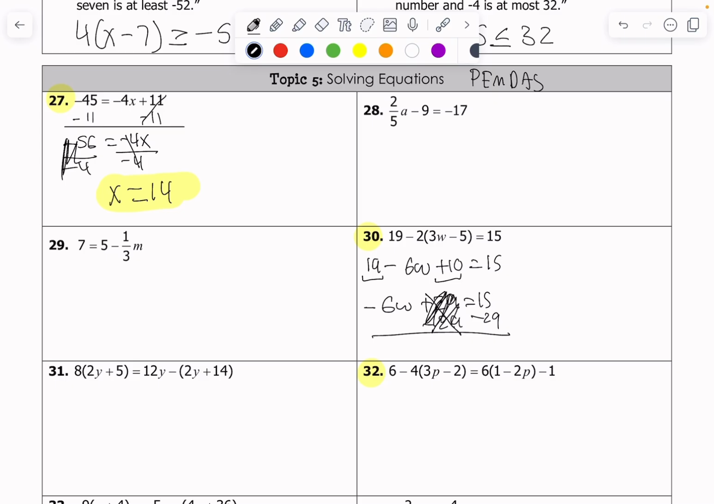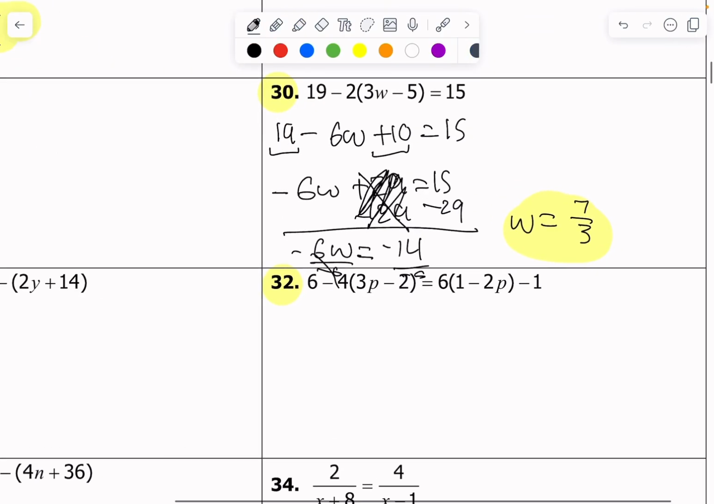See you later. I'm left with negative 6w is equal to a negative 14, I believe. Let's divide both sides by negative 6. And I should be left with w is equal to negative 14 over negative 6, which becomes a positive 14 over 6. Divide both by 2, I should get 7 over 3. Should be pretty good.